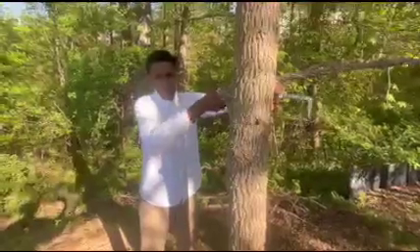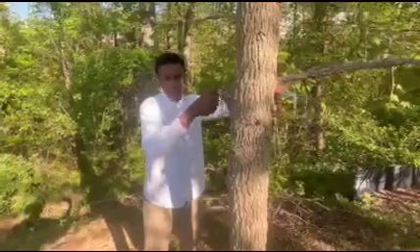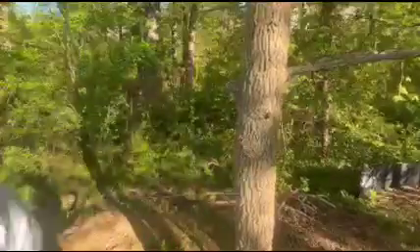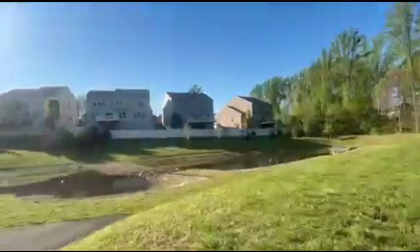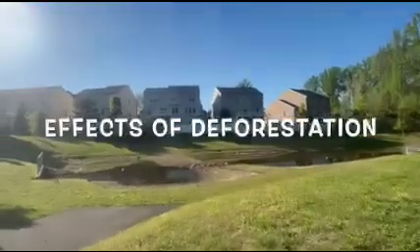Trees help us build buildings and houses, but they also help with the atmosphere. But the high demand for houses and homes will cause deforestation. These are the top 5 effects of deforestation.